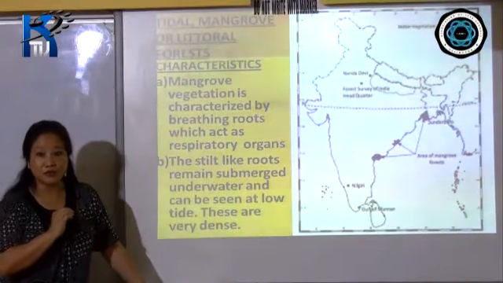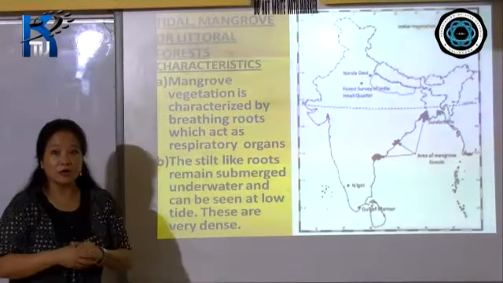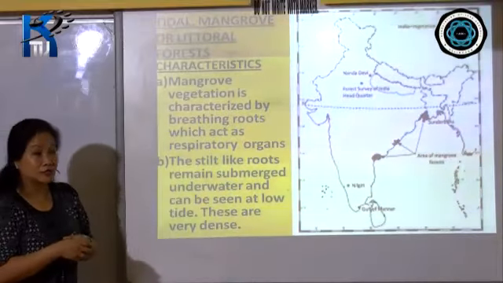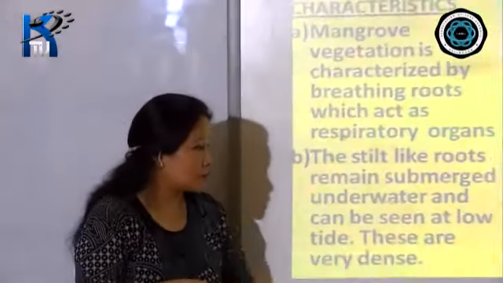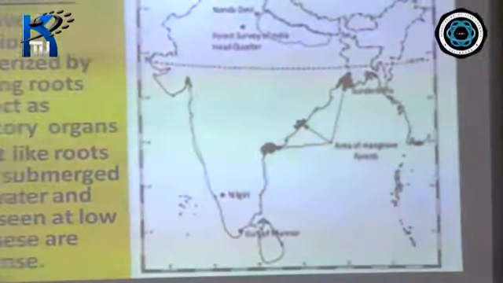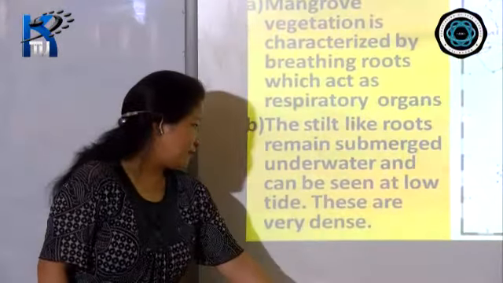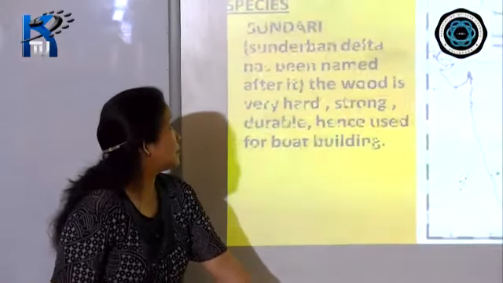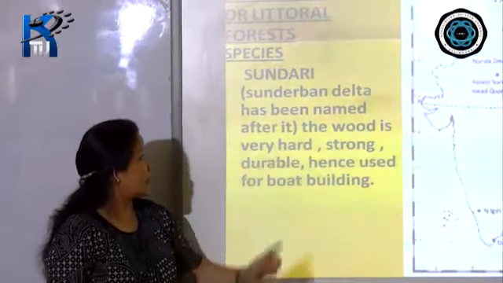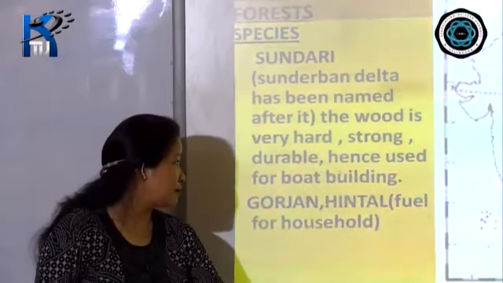And these are very hardwood trees, and the timber from these trees is used for boat building by the fishermen, and also used as fuel for domestic purposes. So this is one example I've given you, Sundarbans. The stilt-like roots remain submerged underwater and can be seen at low tide, and these are very dense. As I already told you, the Sundarban Delta has been named after Sundari, and the wood is very hard, strong, durable, hence it is used for boat building.